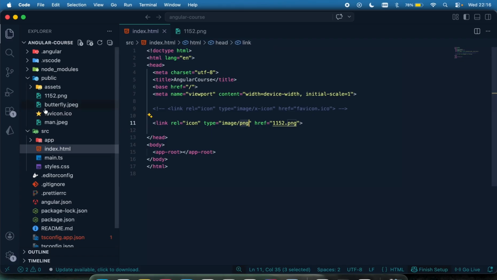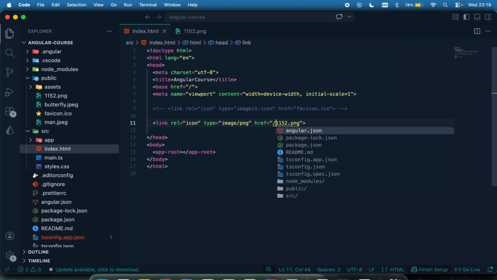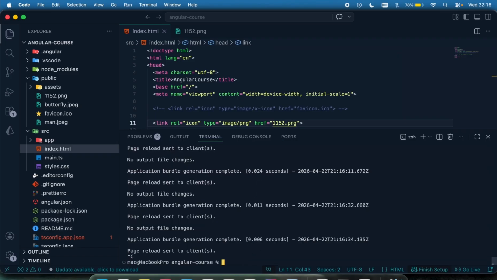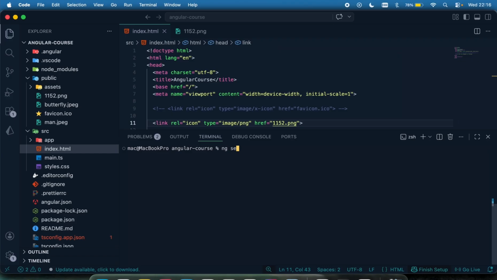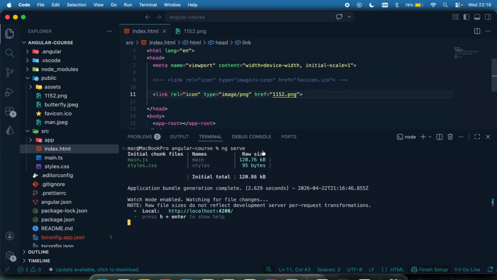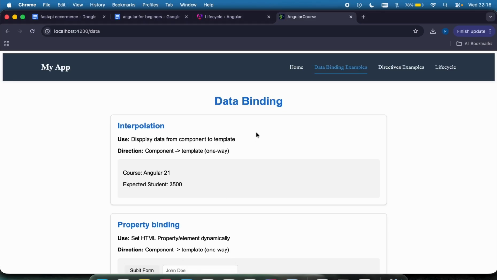So if your image is in a different place, let's say it's within the assets, you are just going to pass in your path/assets, and then just get hold of the location of that image. So now you've done this, I'm just going to stop my app right here, clear that out, and then run that again, and let's see what's going to happen. It's running now. If I refresh, you can see at the top right here, it's now pointing to my logo, and that Angular icon is out right there.